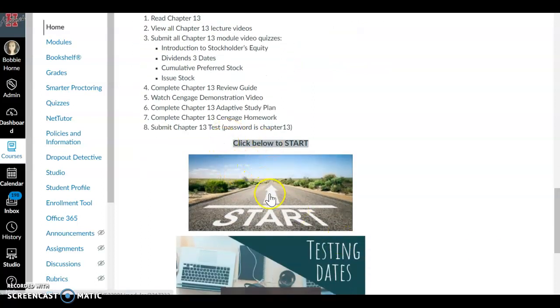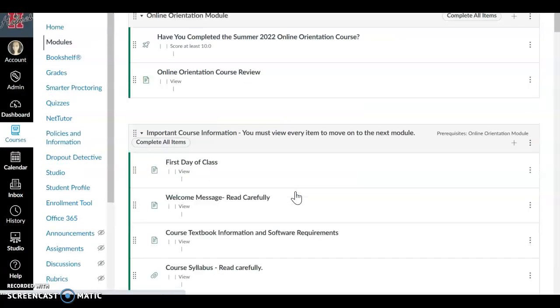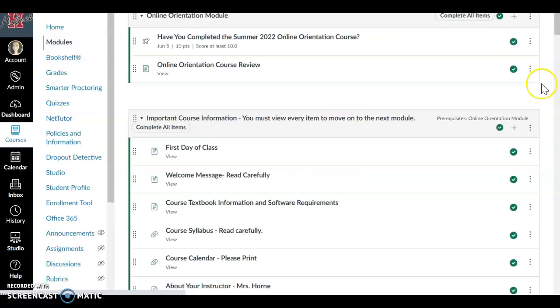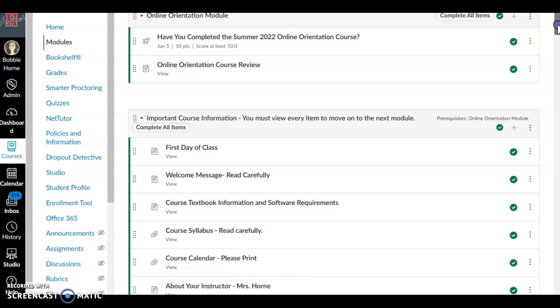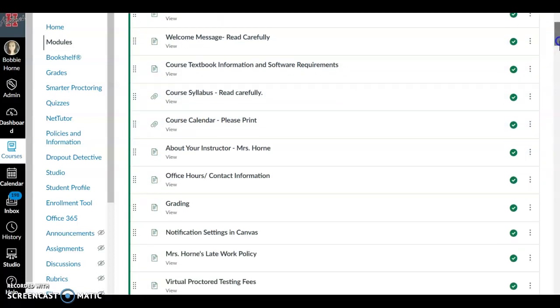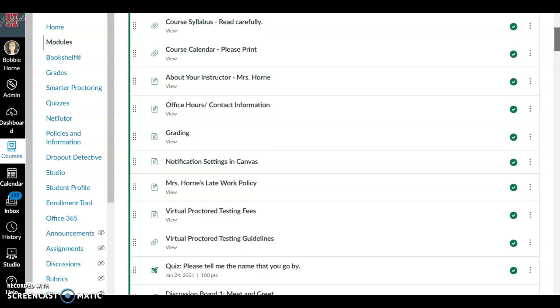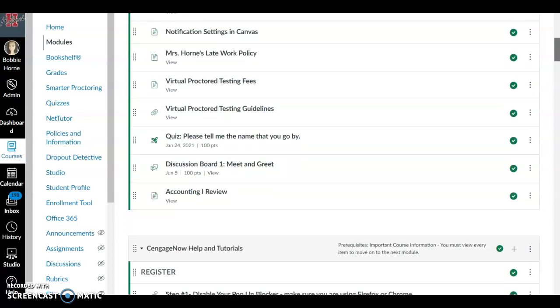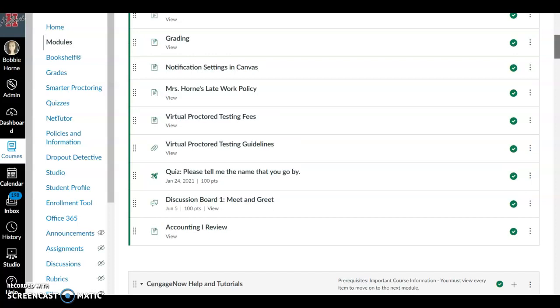So once you're ready to get started, you can click on Start, and it's going to take you to the online orientation module. Then you have the important course information module, which has your textbook information, software requirements, your syllabus, and your calendar, and other things. You must view everything in this module before you can move on to the next.